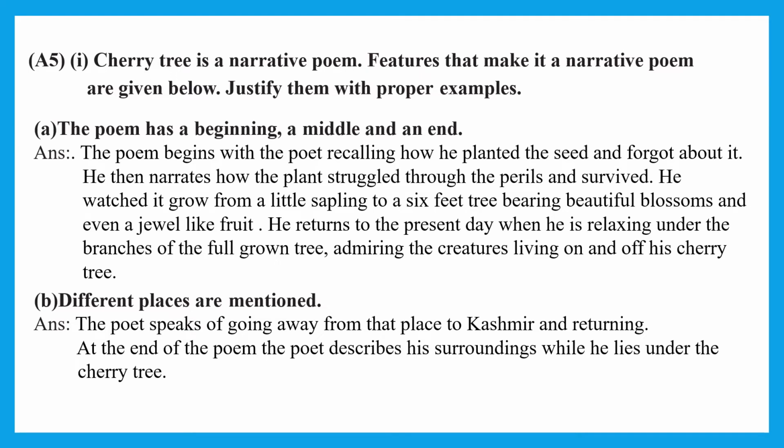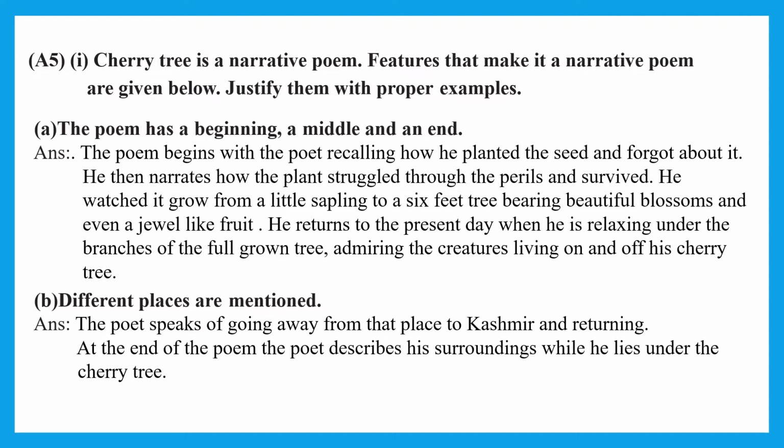Activity 5, Cherry Tree, is a narrative poem. It means the poet is narrating some incidents to us. Features that make a narrative poem are given below, meaning how the poem becomes a narrative poem. Justify them with proper examples, meaning which examples show that the poem is a narrative poem.